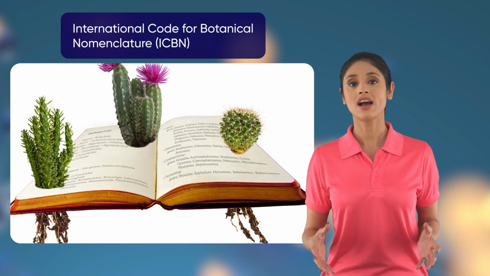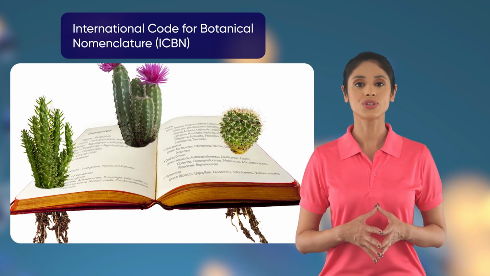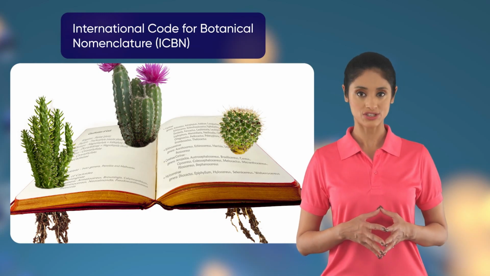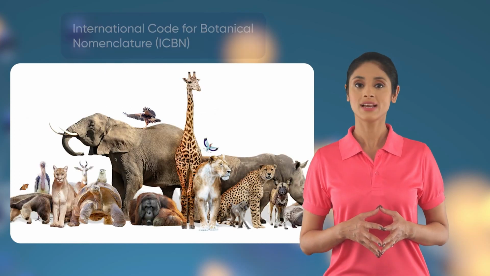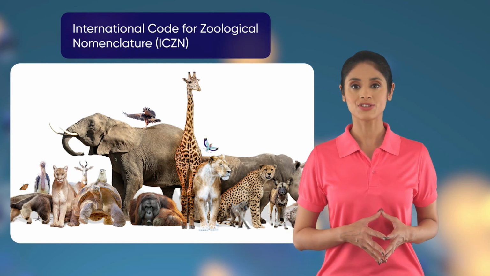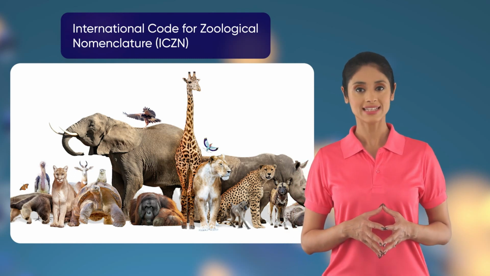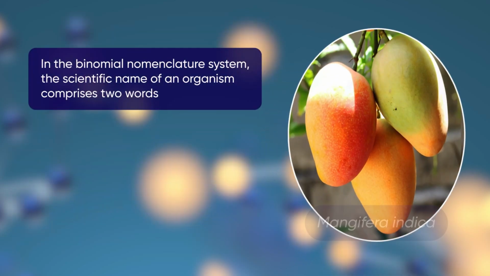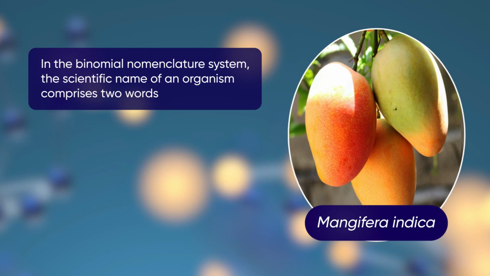These codes are International Code for Botanical Nomenclature, ICBN, and International Code for Zoological Nomenclature, ICZN.